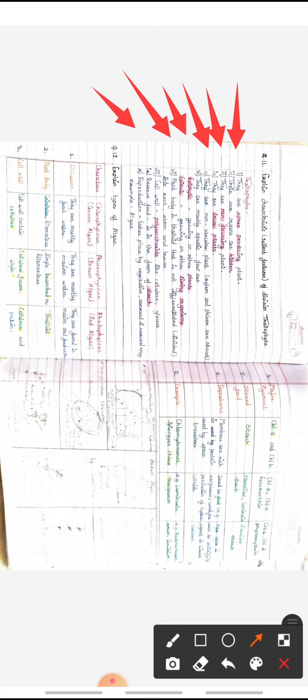Plant body is thalloid, that is, not differentiated into root, stem and leaves. Cell wall is made up of polysaccharides like cellulose. Reserve food material is in the form of starch, and reproduction takes place by vegetative, asexual or sexual methods. Example, algae. According to their plant body structure and cell wall, algae are classified into three types.